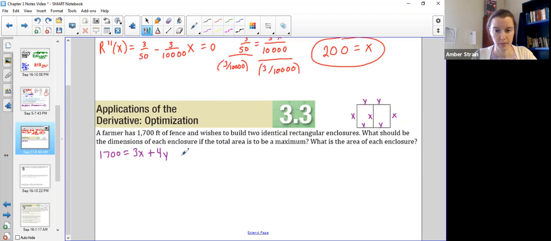Now we know we're going to be maximizing the area, and the area is always found with the length times width, but be careful because I do want to build both of these enclosures, so all 7 sides here. So the area is not just going to be our normal length times width, it's going to be the X times the Y, and then it's going to get doubled.